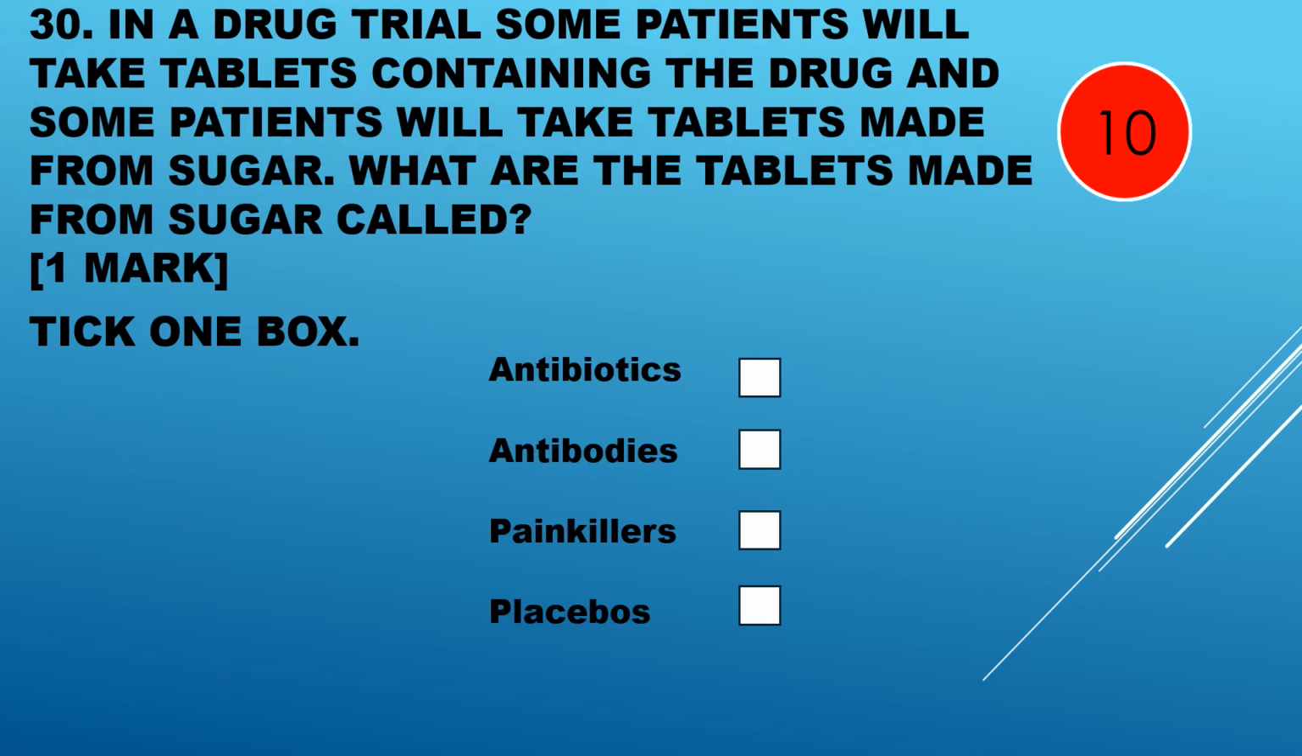Question 30. In a drug trial, some patients will take tablets containing the drug and some patients will take tablets made from sugar. What are the tablets made from sugar called? Are they called antibiotics, antibodies, painkillers, or placebos? Placebos.